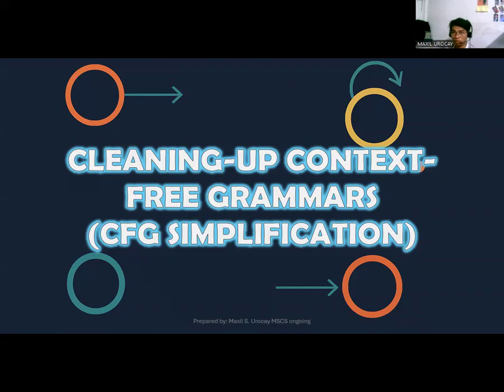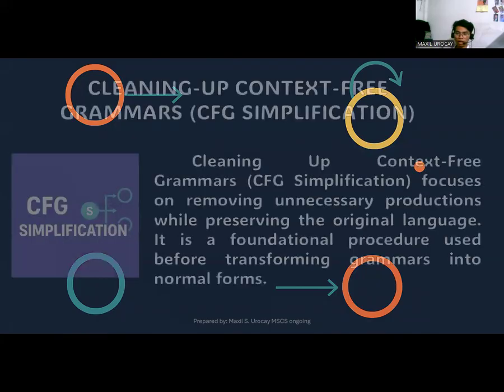It is really important to simplify the context-free grammars that we have. These are the steps we have to consider before we apply the Chomsky normal form and the Greibach normal form, so we'll work on that as well in the future. So here then, cleaning up context-free grammar, let's start.